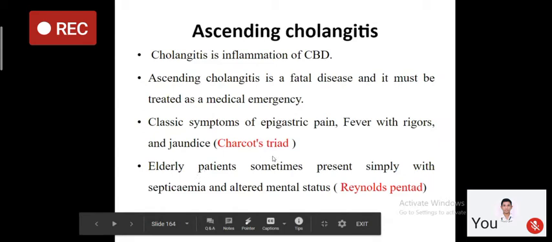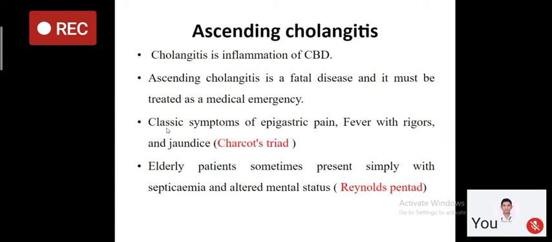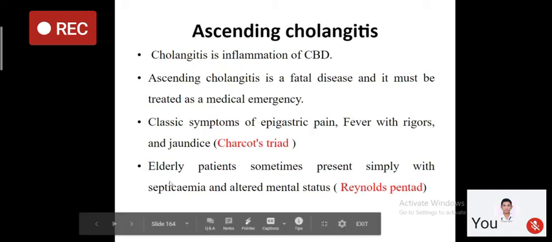So what is Charcot triad? These are the three classical symptoms of cholangitis: epigastric pain, fever, jaundice. Pain, fever, jaundice, right? And what is Reynolds pentad? It is pain, fever, jaundice along with septicemia and altered mental status.